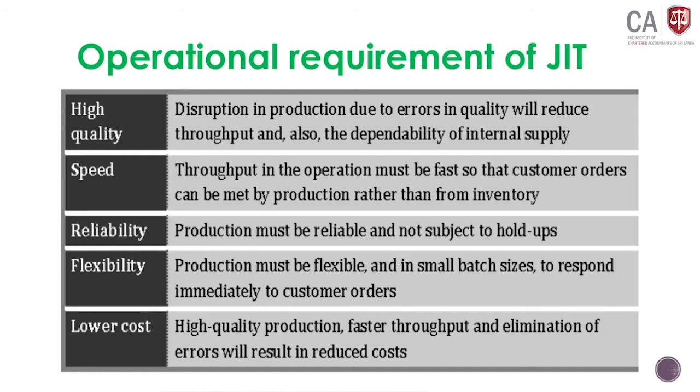Speed. Throughput in the operation must be fast so that customer orders can be met by production rather than from inventory. That means when the customer orders, we have to deliver it immediately. No need to hold in inventory. Speed of delivery, JIT production. I will take an example. This is very familiar to you all.